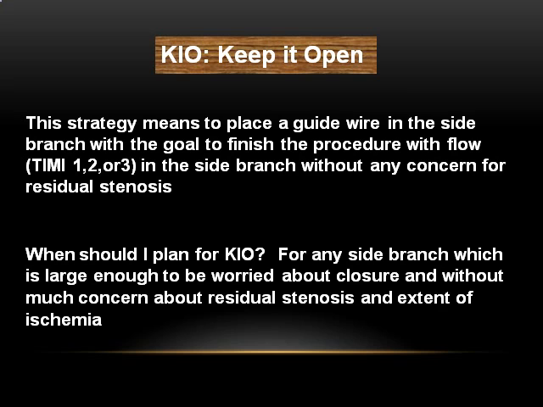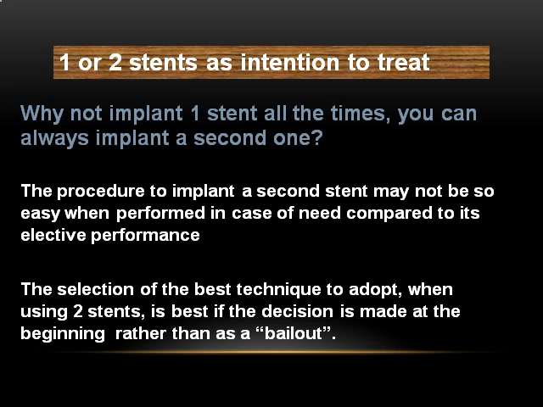When should I plan for a KIO? For any side branch which is large enough to be worried about closure, without much concern about the residual stenosis and the extent of ischemia, probably we should adopt an open strategy. 1 or 2 stents, have an intention to treat. Why not implant 1 stent all the time, and you can always implant the second one? The procedure to implant a second stent may not always be easy when performed in a case of need, compared to the elective performance.